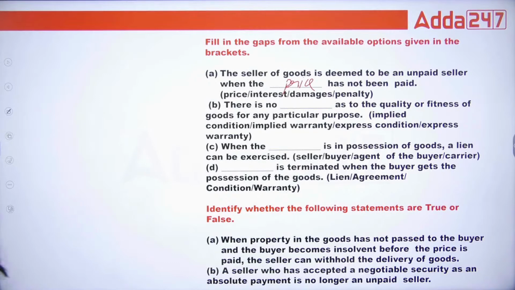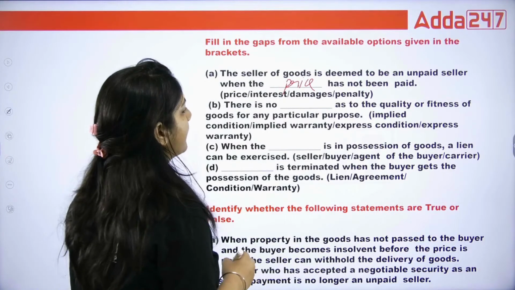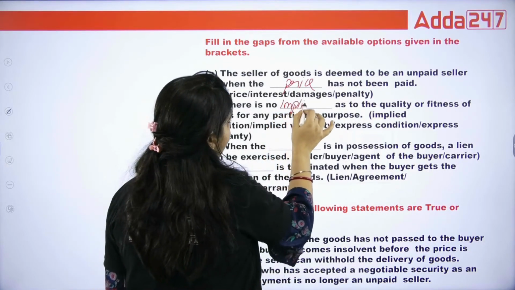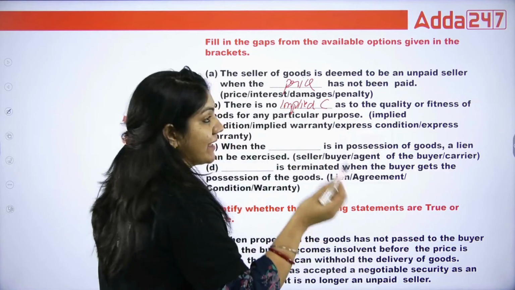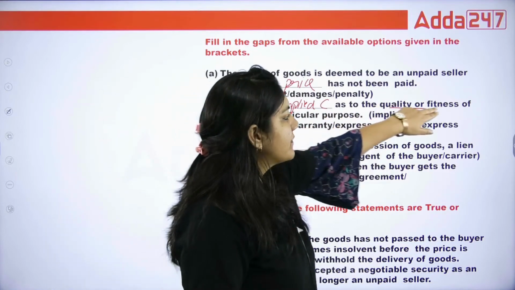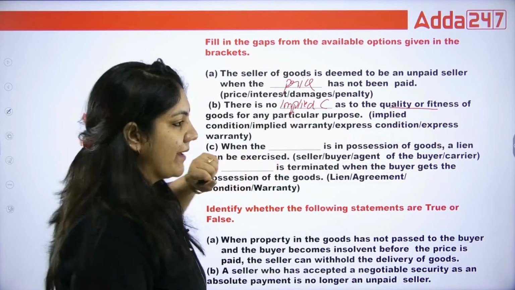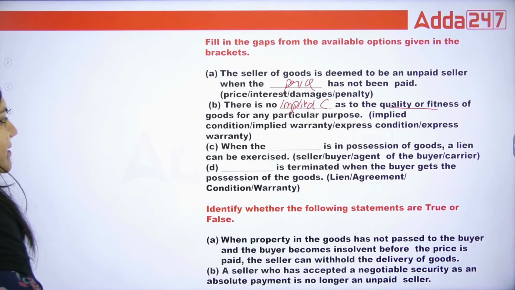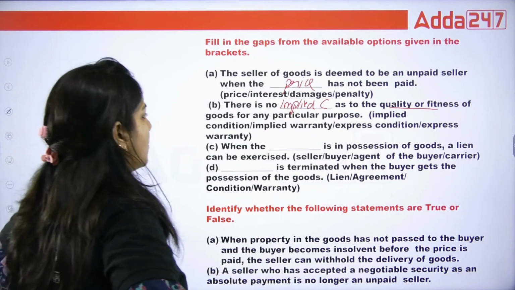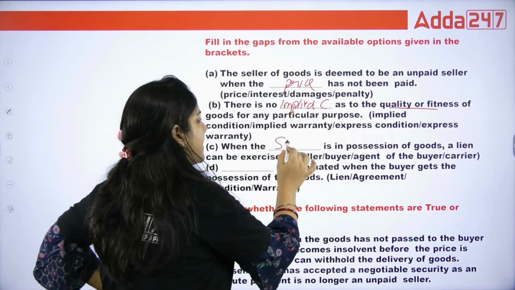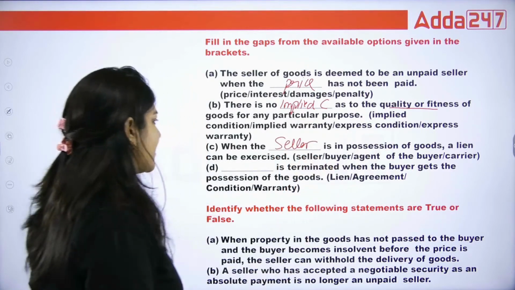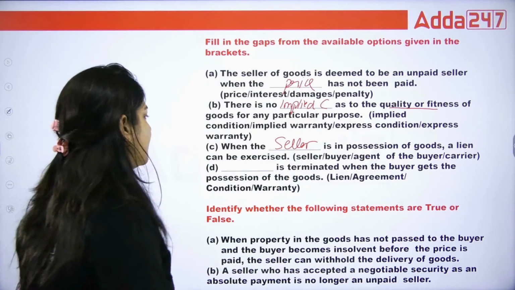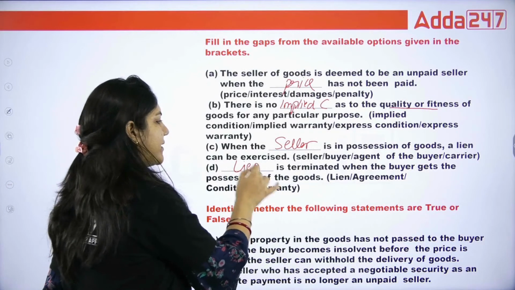So as we know, this is called implied condition, because in the previous class we have done the types of implied condition. So quality and fitness comes under the types of implied condition. When the dash is in possession of goods, a lien can be exercised. When the seller is in possession of goods, the lien can be exercised. The lien terminates when the buyer gets possession of goods.